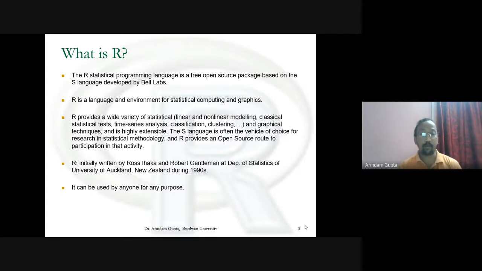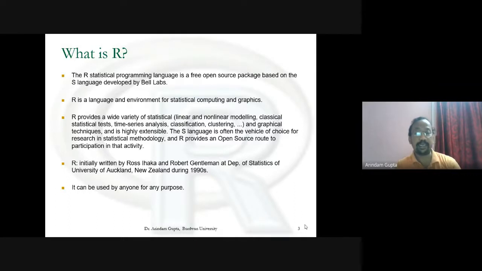R provides a wide variety of statistical, linear and nonlinear modeling, classical statistical tests, time series analysis, classification, clustering, etc., and graphical techniques, and is highly extensible. The S language is often the vehicle of choice for research in statistical methodology, and R provides an open source route to participation in that activity.